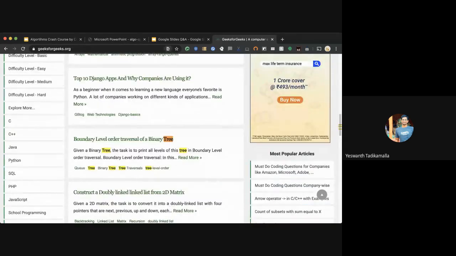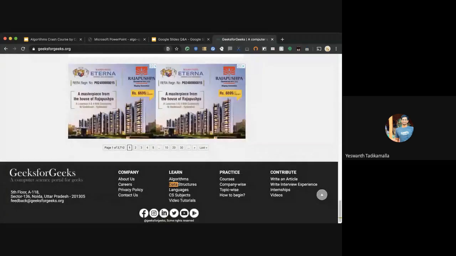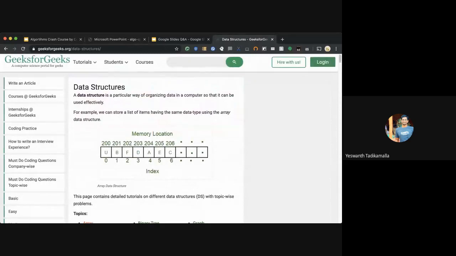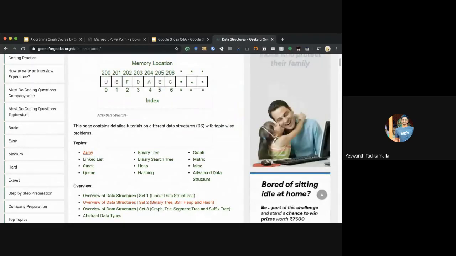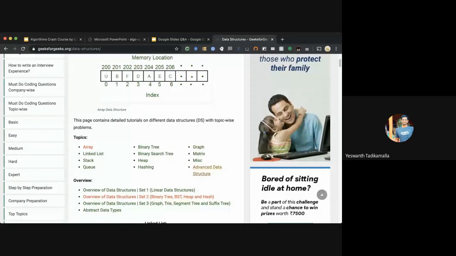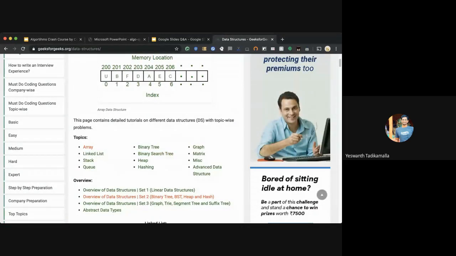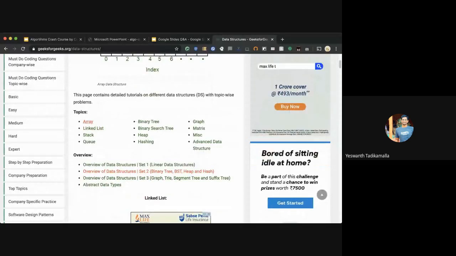So if you Control F data structures and you go here, there are a ton of examples that help you understand the various questions that are there on various data structures. Visit as many of these data structures as possible.